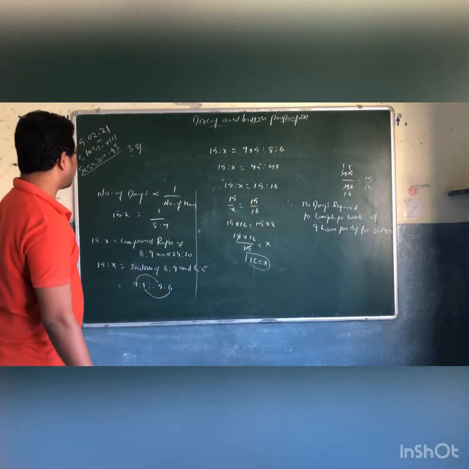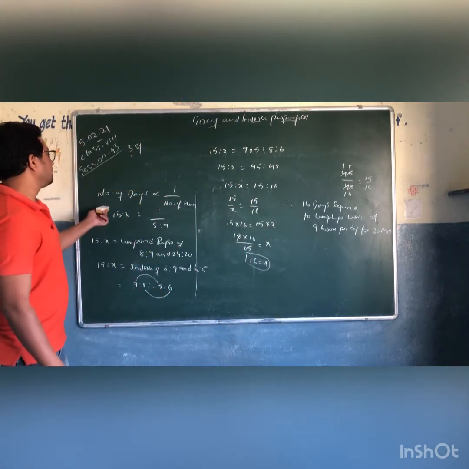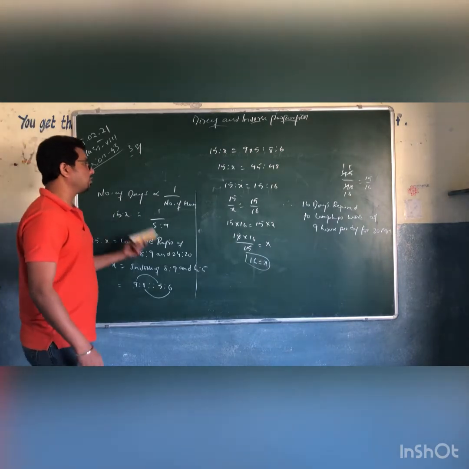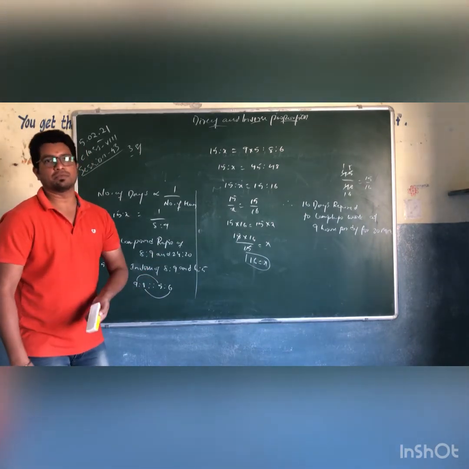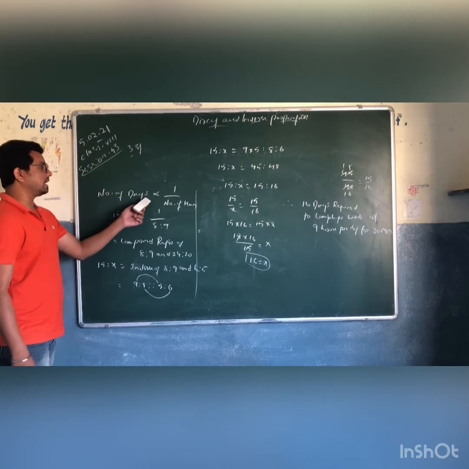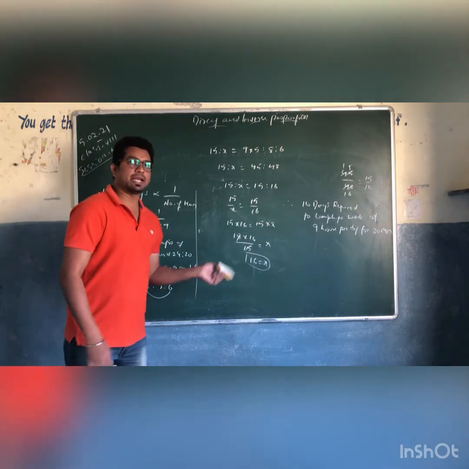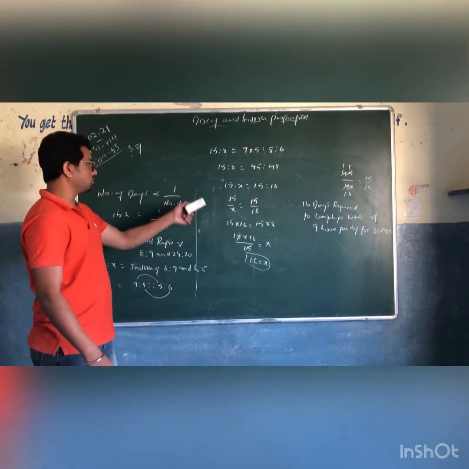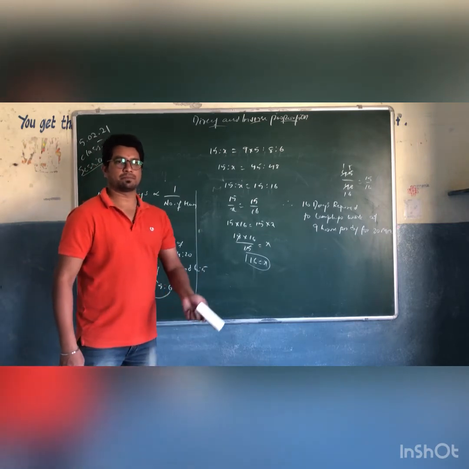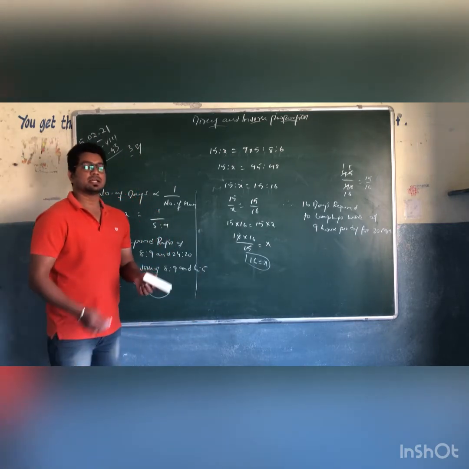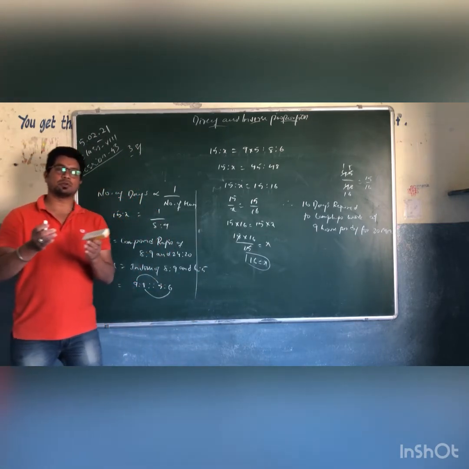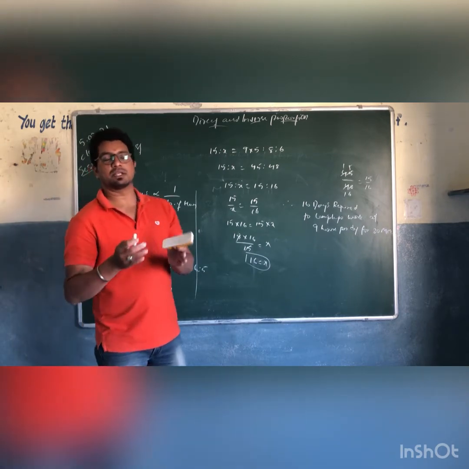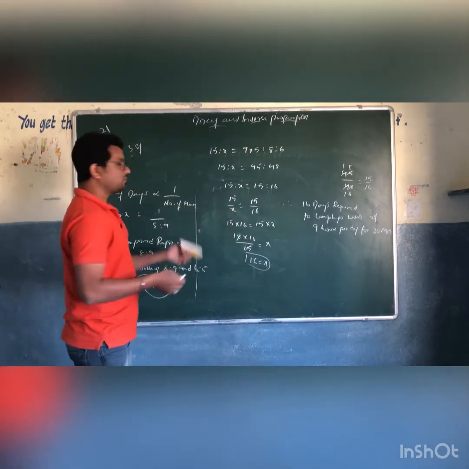So hope you understood. First we are comparing with the number of days because we need to find the number of days. The number of days is inversely proportional to the number of men, and the number of days is inversely proportional to the number of hours.